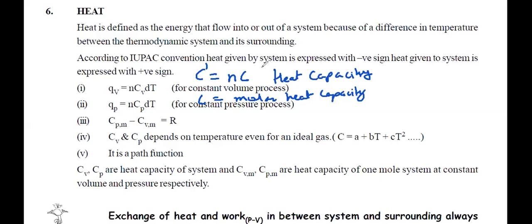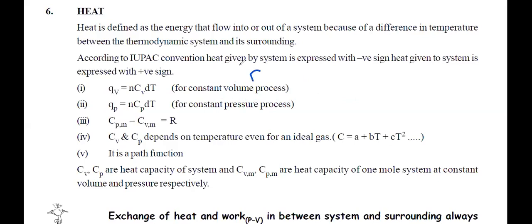Okay, very good. Now, what is the meaning of CV? What is the meaning of CV or CP? CV means heat capacity at constant volume.